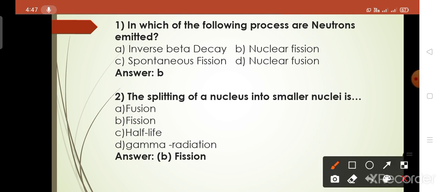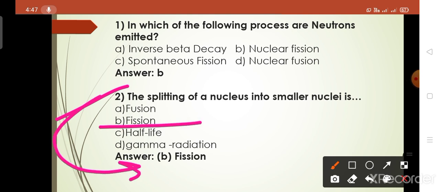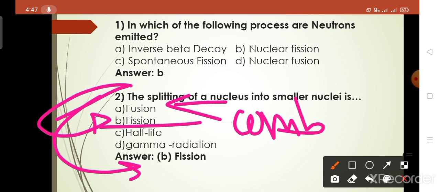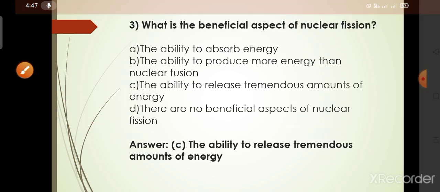Then the second MCQ, the answer of this question is option B. Then the second question is, the splitting of a nucleus into smaller nuclei is known as fission. So option B is correct, because in the fission process the splitting happens, and in the fusion process the combination happens. So the answer of this question is option B, that is fission.